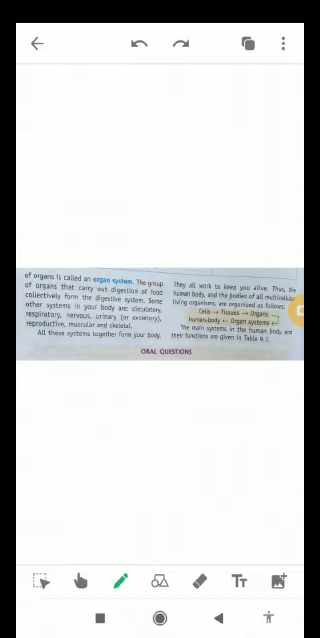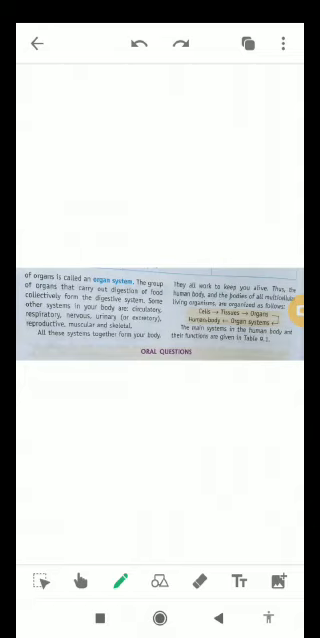Some other systems in your body are the circulatory system, nervous system, urinary system, which we also call the excretory system, reproductive system, and muscular and skeletal system as well. All these systems work together in your body. They all work to keep us alive. Therefore, the human body and the bodies of all multicellular living organisms are organized as follows.